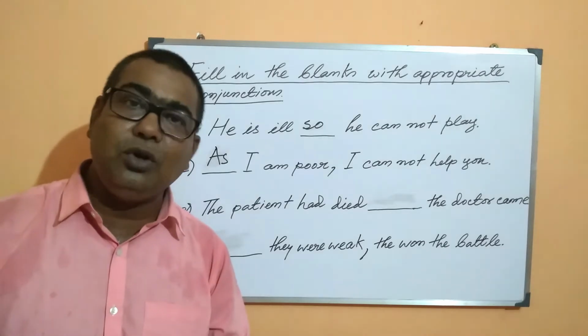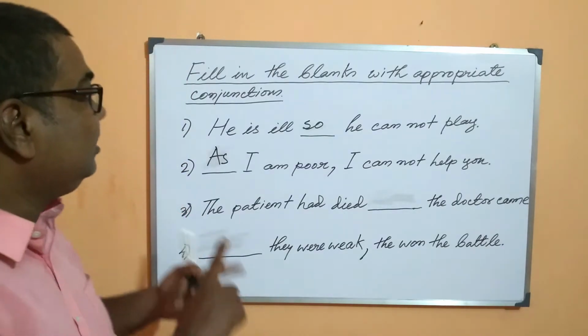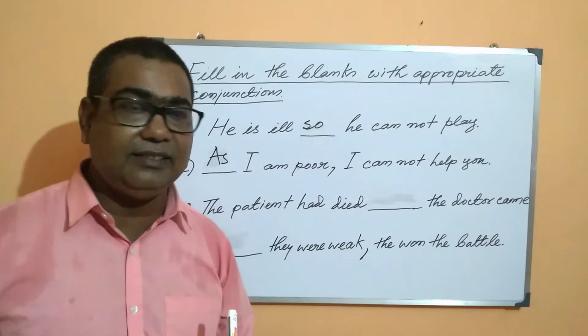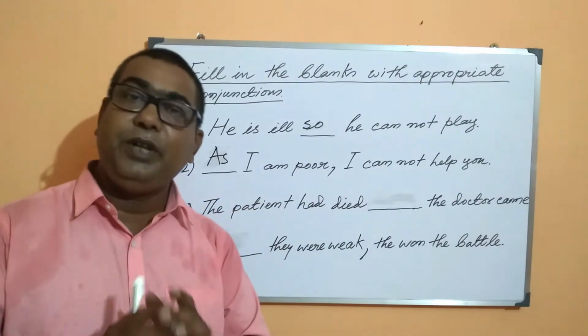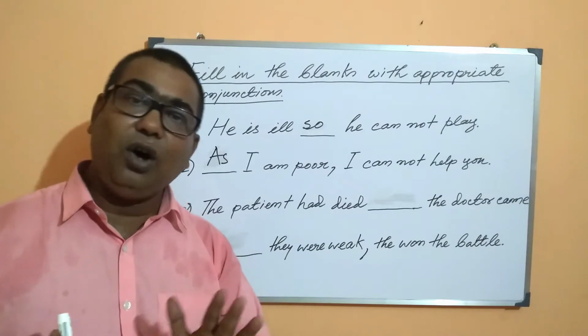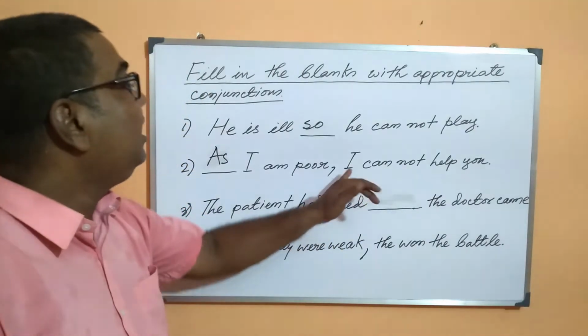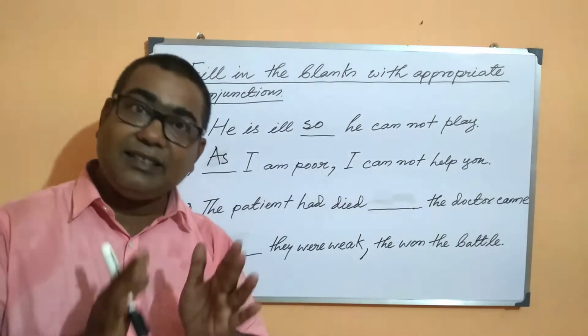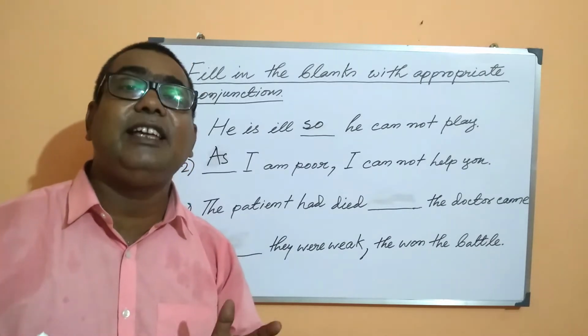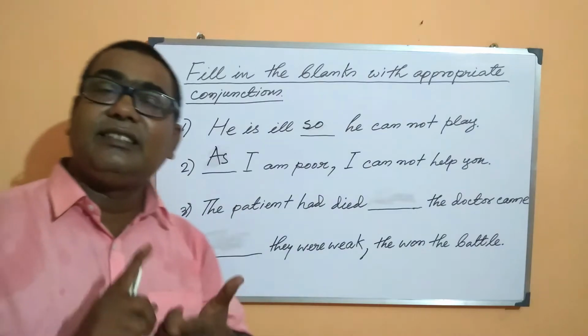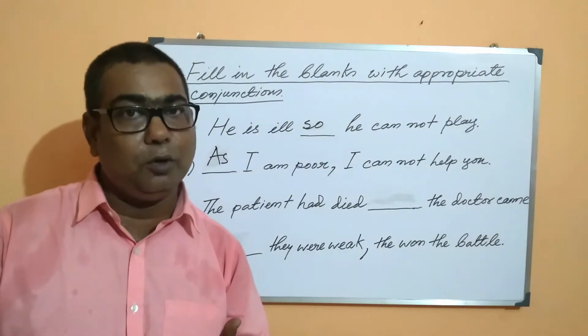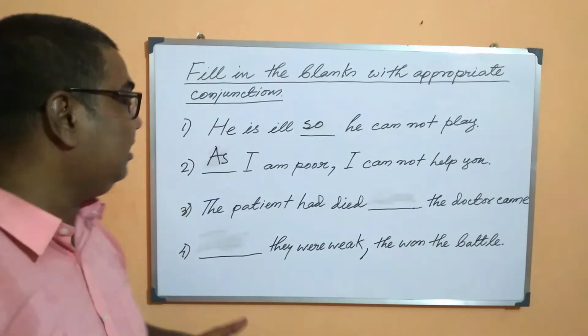It is used to show reason. Now read the entire sentence, students. As I am poor, because I am poor or I have poverty, I cannot help you. That's the reason why I am not in a position to help you. So as seems to be the most appropriate conjunction here.